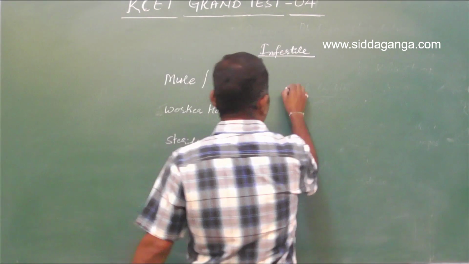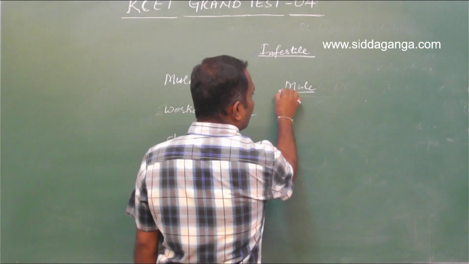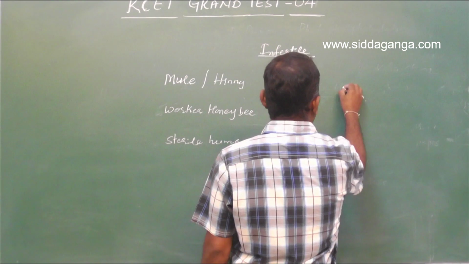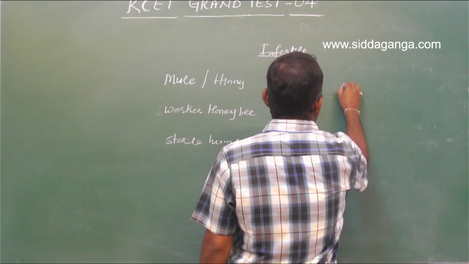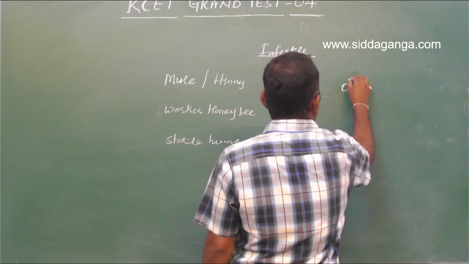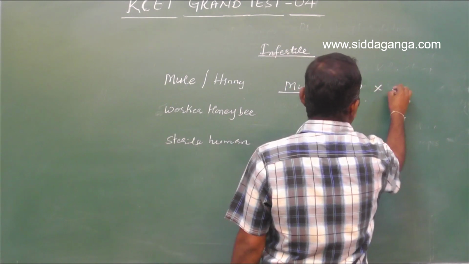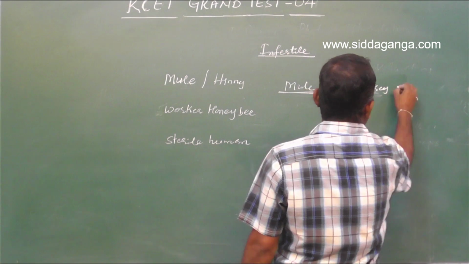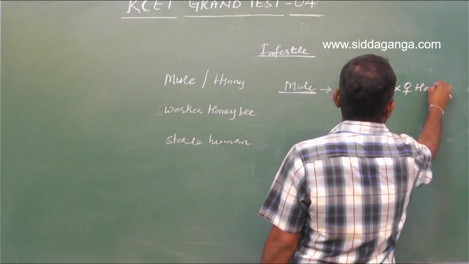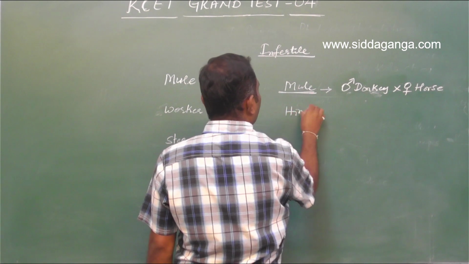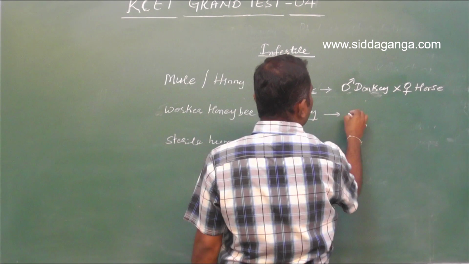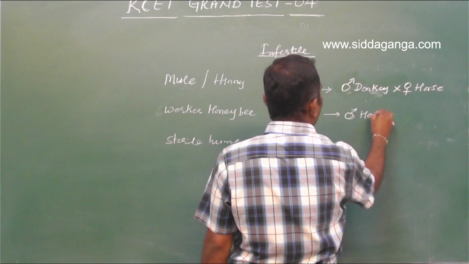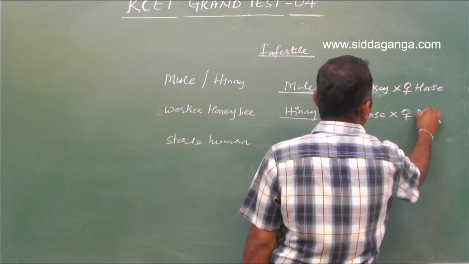So let me explain what is mule. Mule is a sterile offspring which is produced by mating between male donkey and female horse, and hinny is the one, it is also sterile, which is produced between the male horse and a female donkey.